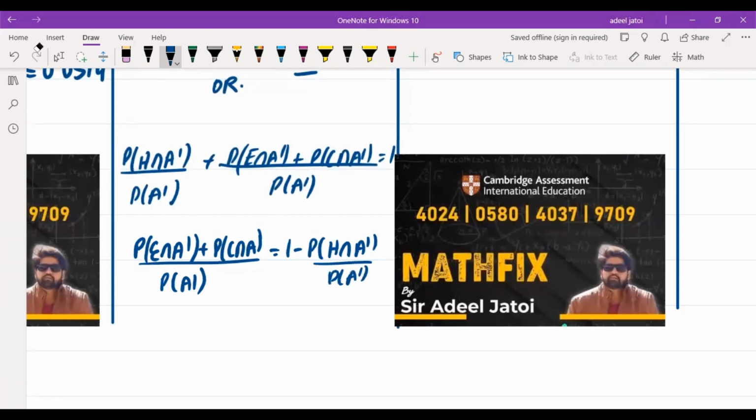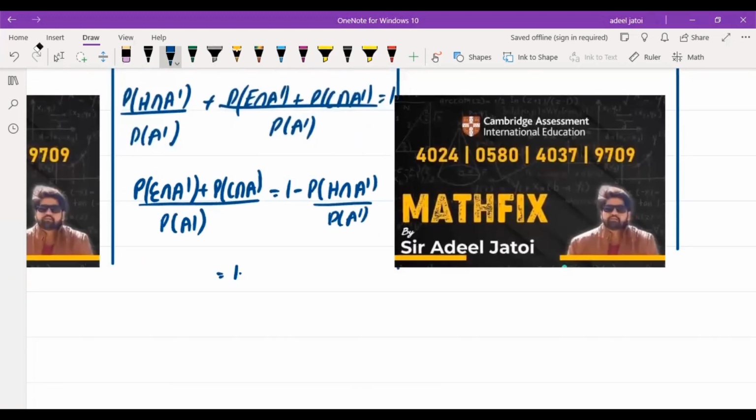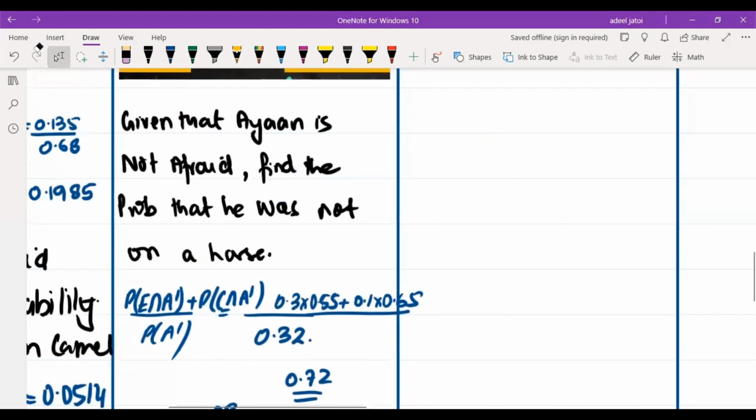So in this category, what we have is 1 minus 0.28, which will also become 0.72. What does this mean? The question was very clear: given that Ayan is not afraid, find the probability that he was not on horse. So if he was not on horse, he would be on camel or on elephant.